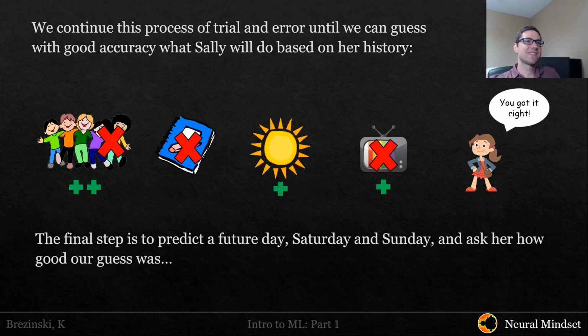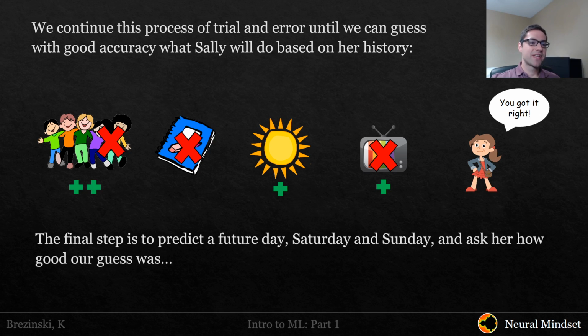So we can continue this process of trial and error of looking at her past behavior, assigning these weights until we can tune the weights to such a point where we're right as much as possible. So we can guess with good accuracy what Sally will do based on her history. So if we did the guessing and checking, we saw she had three friends, assigned those 2 positive. She had no homework. It was sunny. And here we added the television, where her favorite show is not on. So we assigned that a positive, meaning a need to go outdoors. It turns out that we were right.